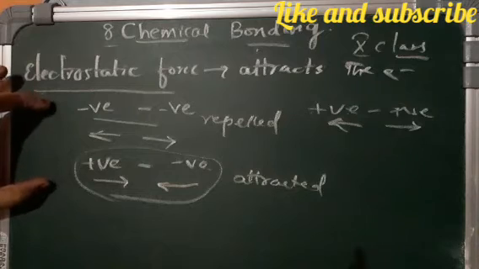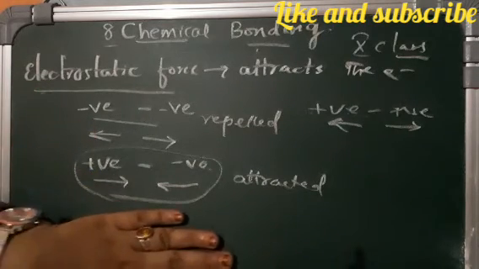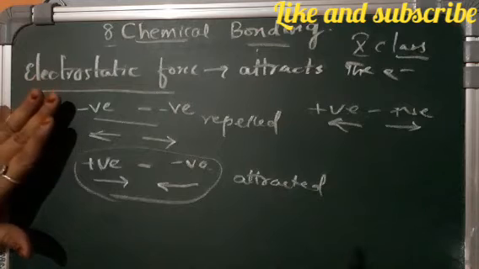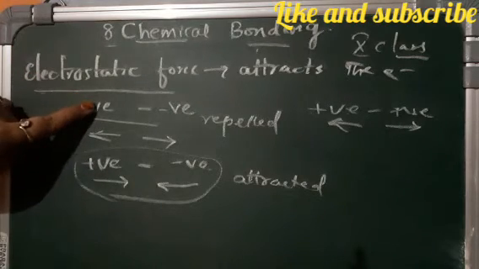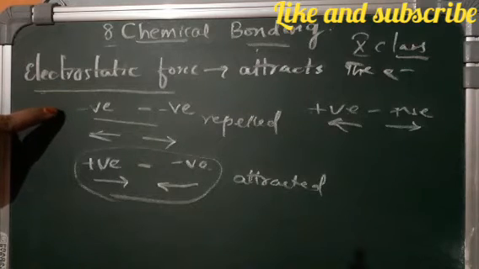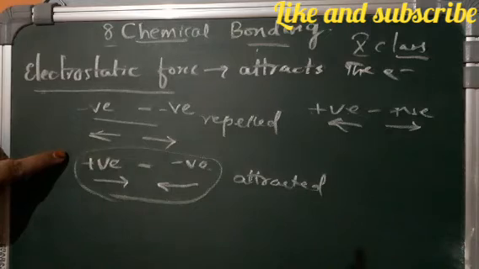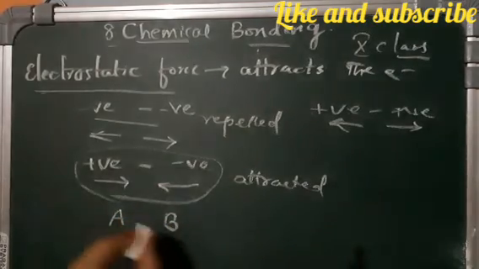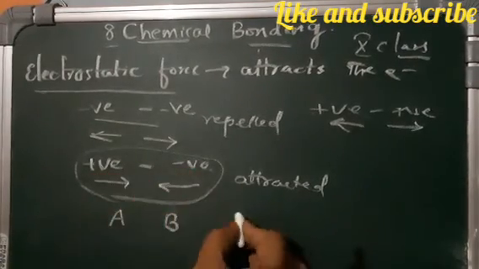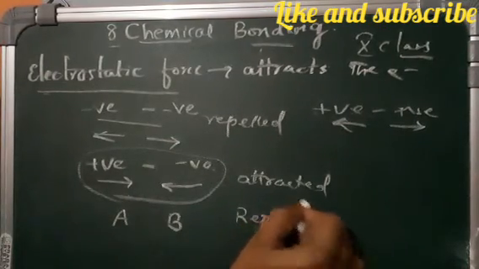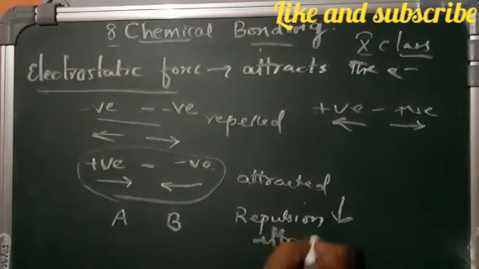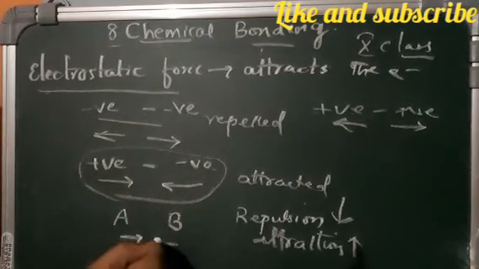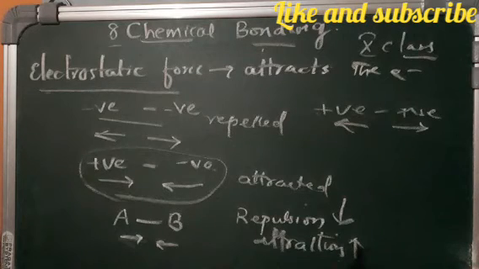Suppose if the attraction is more than the repulsion between two atoms A and B, then there is more possibility to form a bond between them.